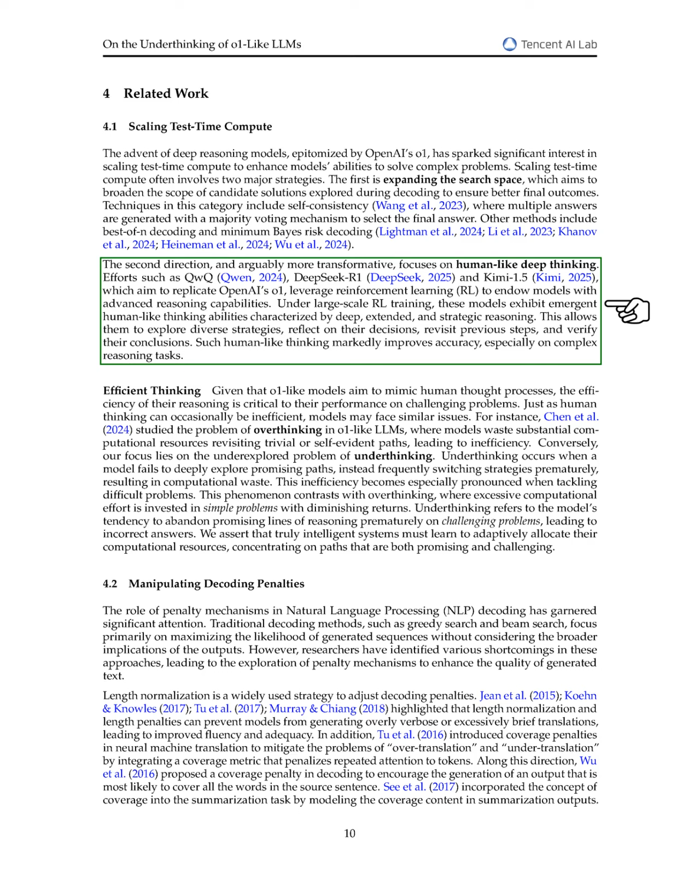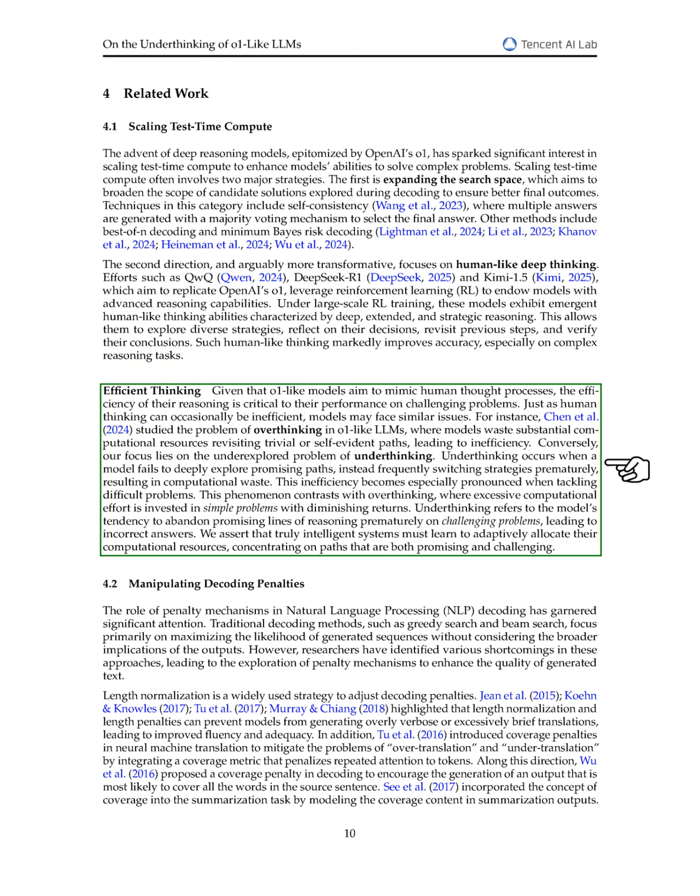The second, more transformative strategy focuses on mimicking human-like deep thinking. Models like QWQ, DeepSeek R1, and KIMI 1.5, which aim to replicate o1, use reinforcement learning to develop advanced reasoning skills. Through extensive RL training, these models demonstrate human-like thinking, allowing them to consider various strategies, reflect on their choices, revisit earlier steps, and verify their conclusions. This capability significantly enhances their accuracy, particularly in complex reasoning tasks.